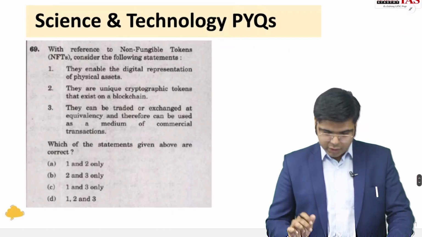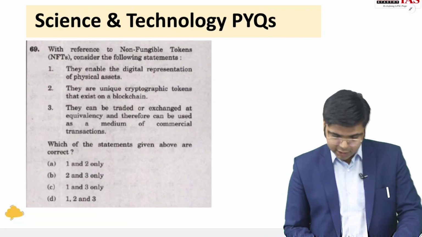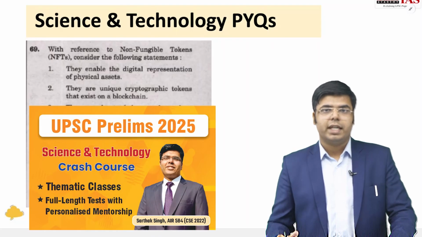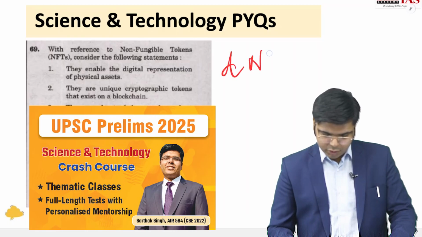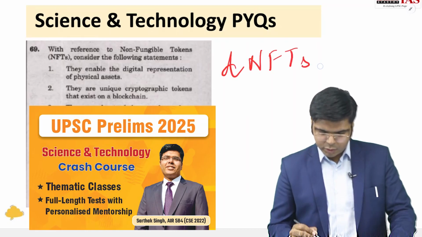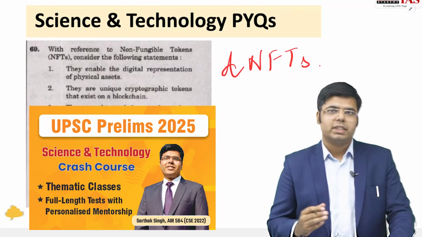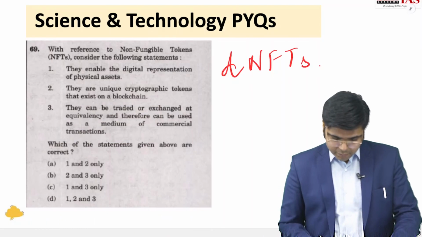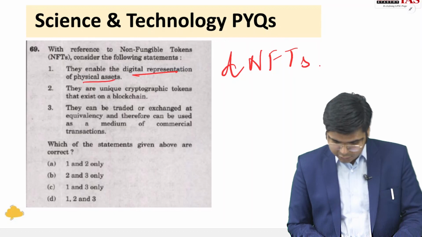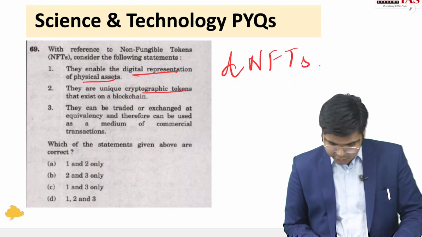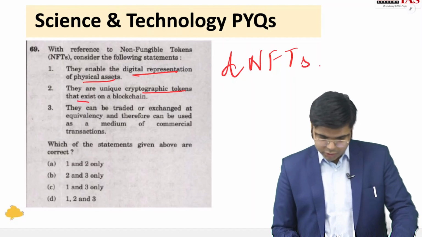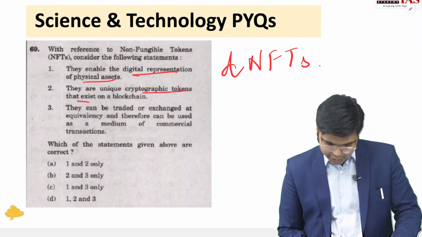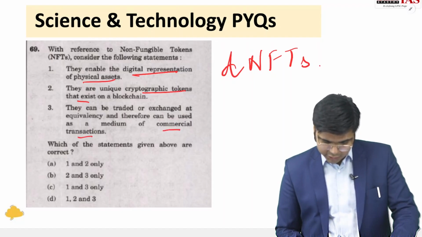Next, we move on to the non-fungible tokens. So consider the following statements regarding non-fungible tokens. I have discussed non-fungible tokens in great detail in the science and technology course. I have also discussed the decentralized non-fungible tokens and the difference between non-fungible tokens and decentralized non-fungible tokens. So it can be asked in the upcoming prelims. So they enable digital representation of physical assets. They are unique cryptographic tokens that exist on blockchain. They can be traded or exchanged at equivalency and therefore can be used as a medium of commercial transactions.